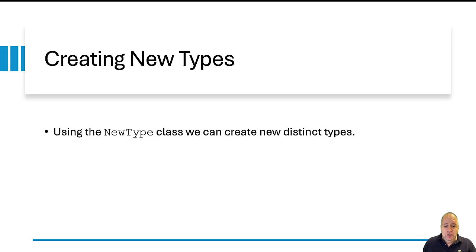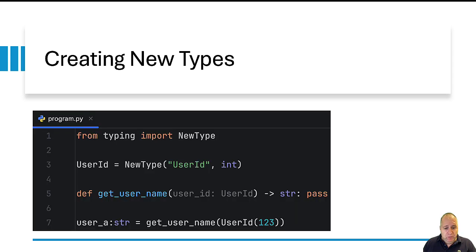We can even create new types. There is a class, NewType, we can use. And over here, for instance, you can imagine that we created a new type whose name is UserId. The variable UserId is assigned with that new type. And then at line 5, we can just write UserId, and that will be enough for everyone to understand that the type of the parameter user_id of the function getUsername is UserId. And as you can see in line 3, every UserId object actually wraps a value of the type int.